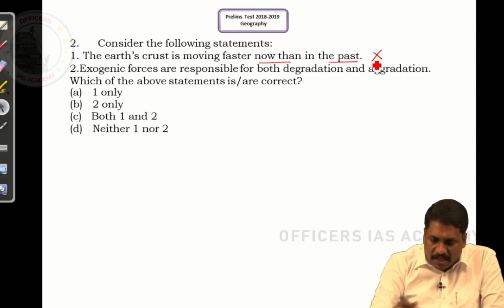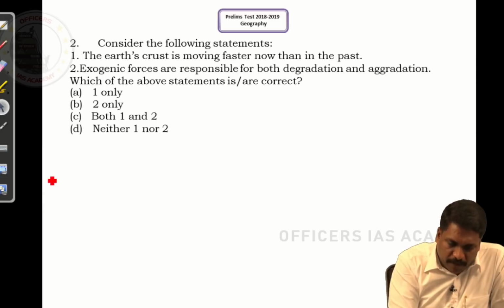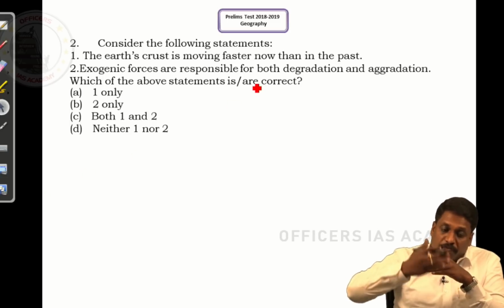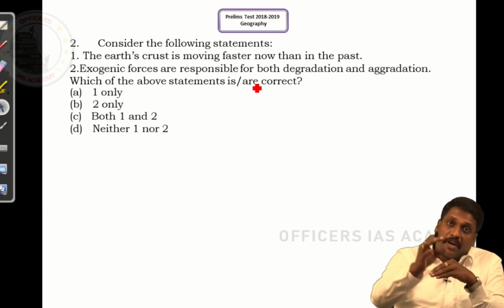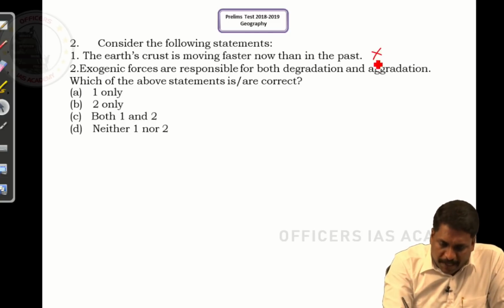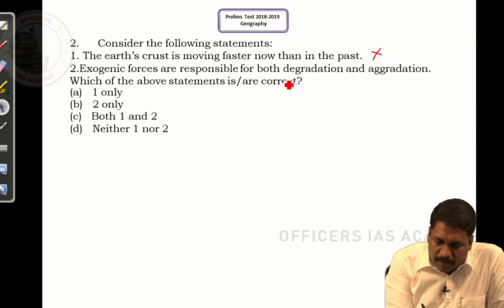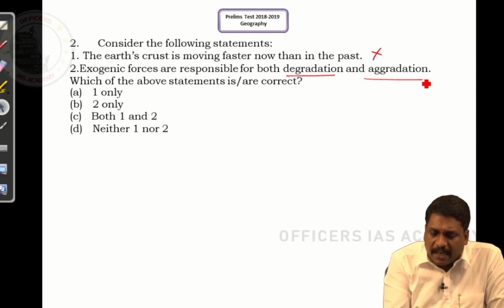If that is the case, understanding says in an earlier phase of movement the Earth's lithosphere, or the Earth's crust, was moving at a faster rate, and now this rate has slowed down. It means this statement is completely wrong. Right, sir. Number 2, exogenic forces are responsible for both degradation and aggradation.